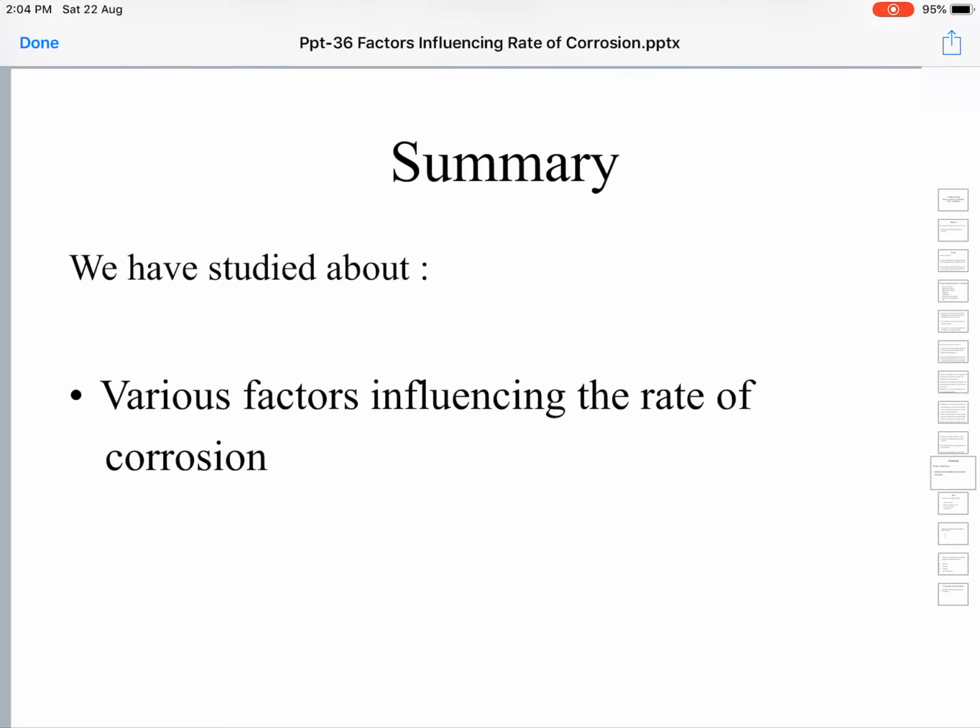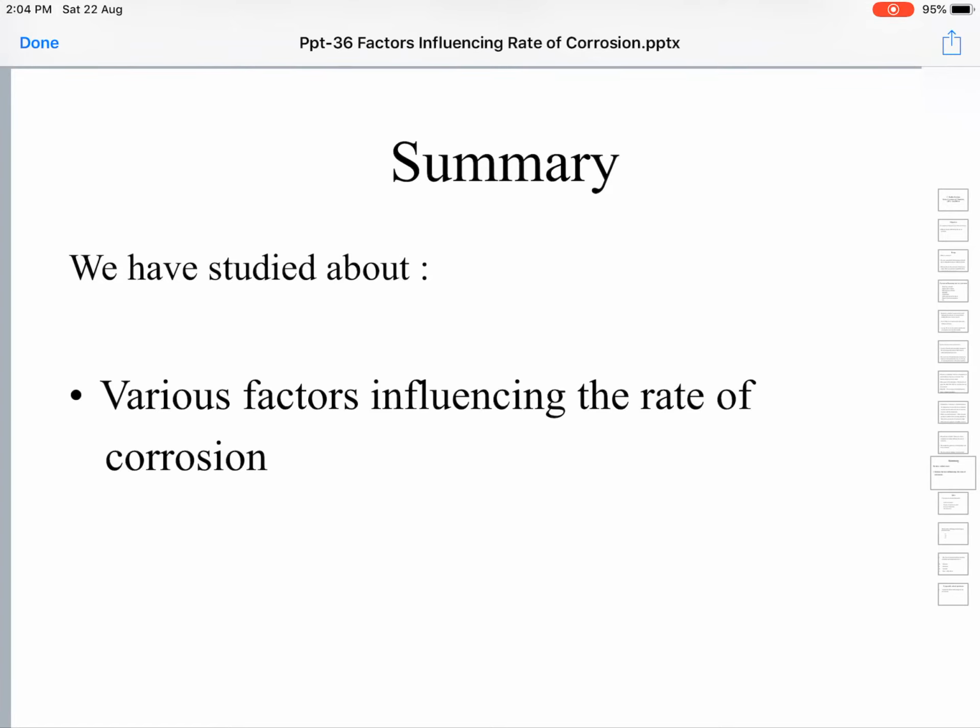This aluminum oxide layer formed on the surface of the aluminum metal acts as a protective layer and a barrier, and cuts off the contact of the surrounding environment with the underlying aluminum metal.